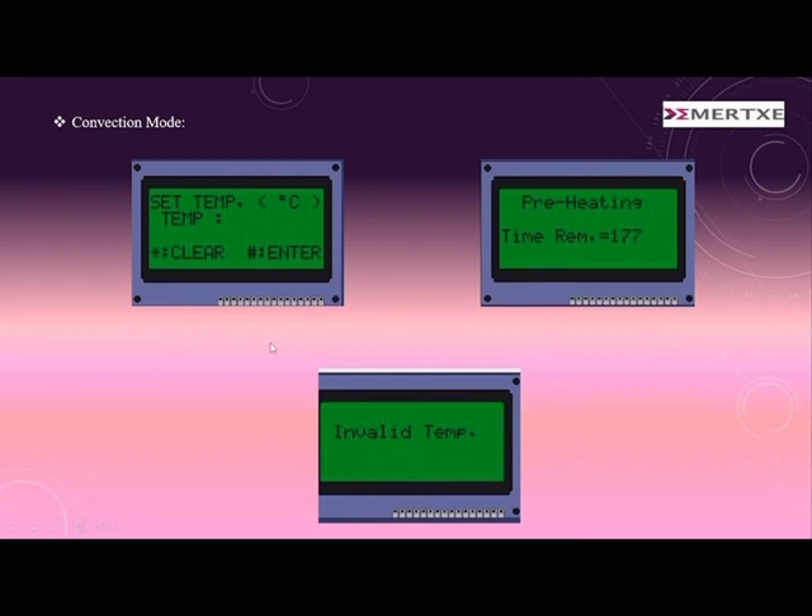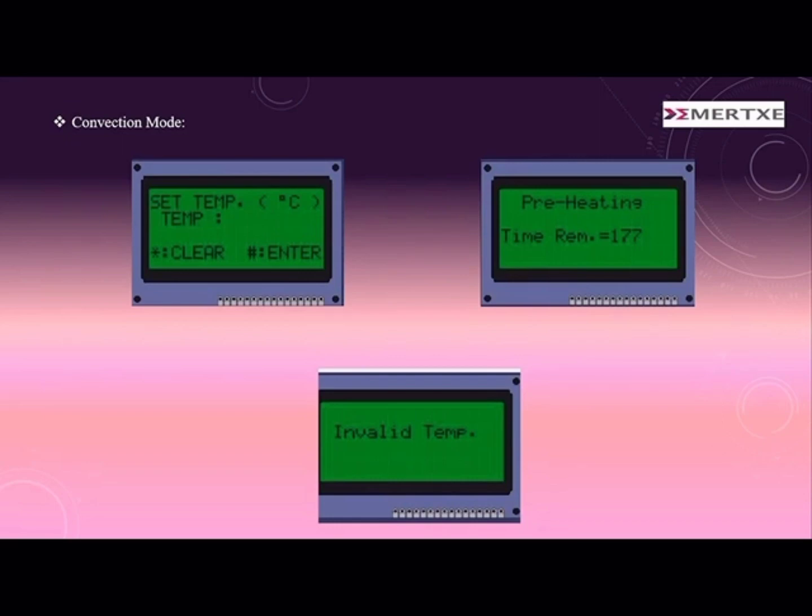That is the microwave part. Now the convection mode. The convection mode is used to set the temperature. The user can set up to 250.